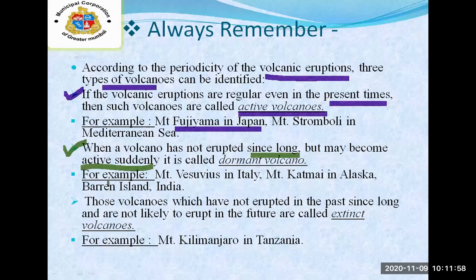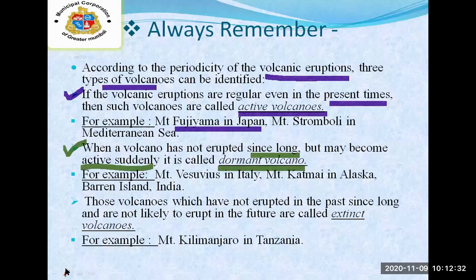That time we can say it is a dormant volcano. Examples are Mount Vesuvius in Italy, Mount Kanchenjunga in Alaska, and Barren Island in India.